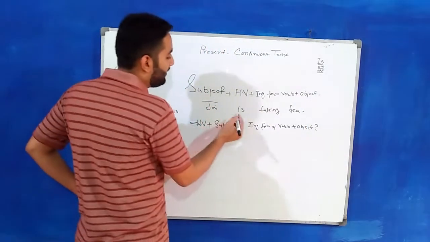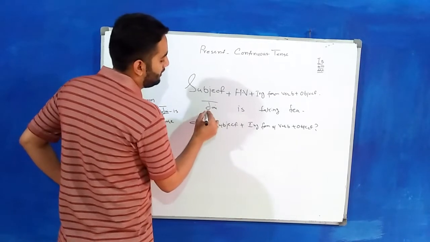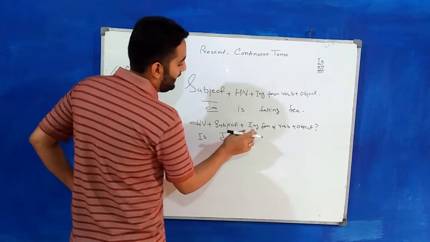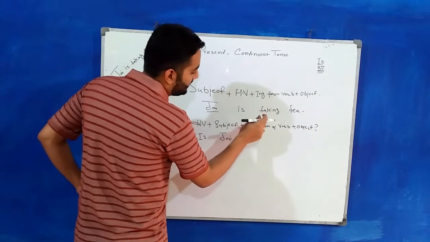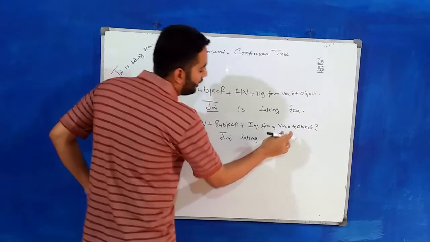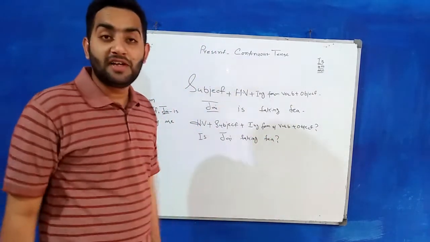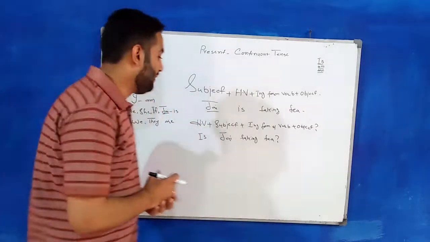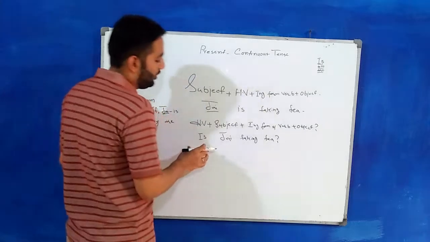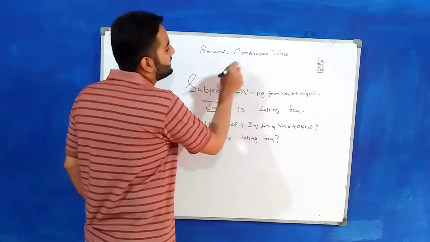Okay, so the helping verb is, subject Jay, and the ing form of the verb or the fourth form, and the verb is taking, object is tea, question mark. Okay, is Jay taking tea? Am I playing? Sorry. Is Jay taking tea? So this is the structure of the interrogative sentence of the present continuous tense.